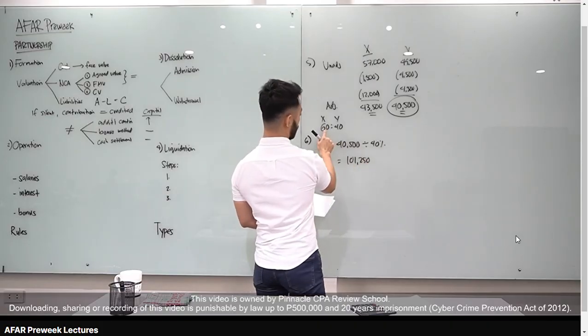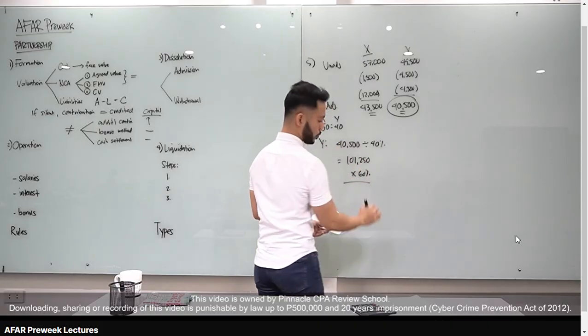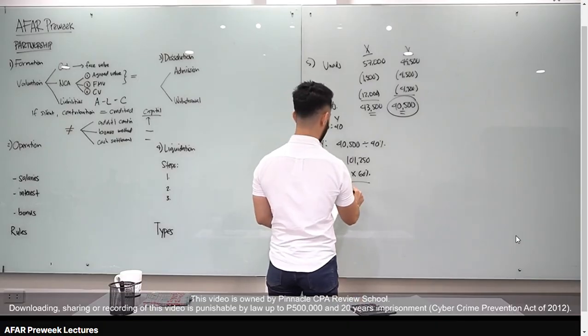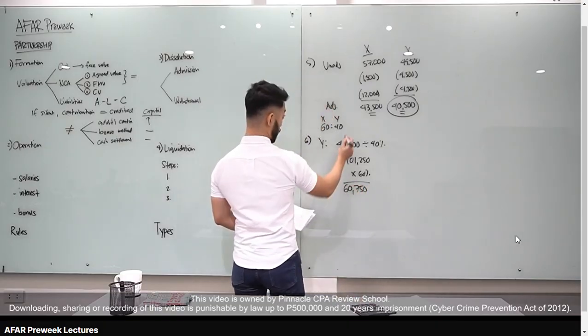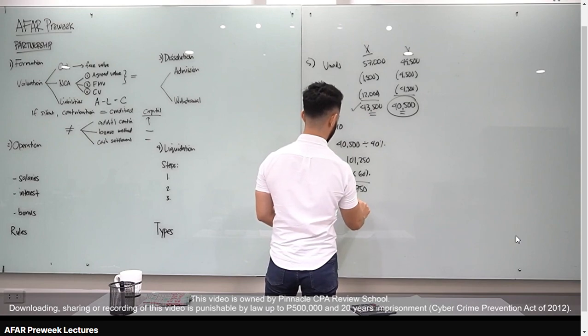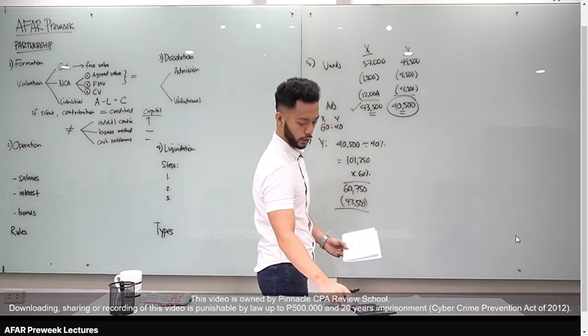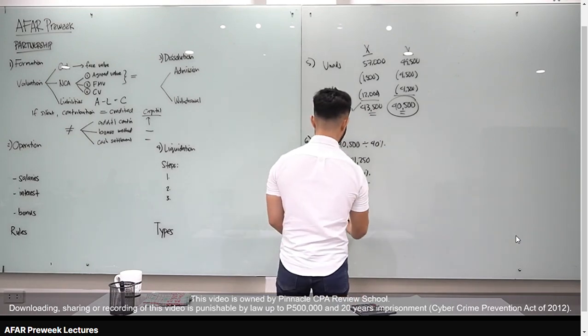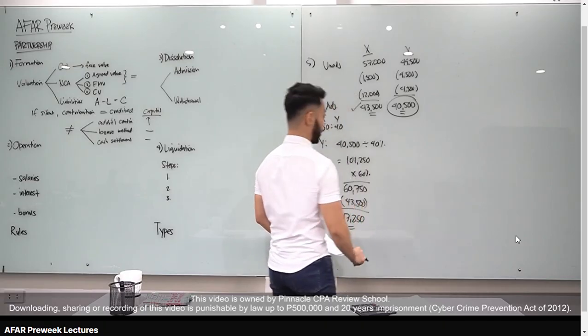And then si X, meron siyang 60%. Multiply ko by 60%. Times 0.6. Ito dapat yung kinontribute ni X, 60,750. Pero so far, 43.5 pa lang yung contribute niya. Therefore, kailangan mag-contribute ni X additional 17,250. Answer natin is letter C.